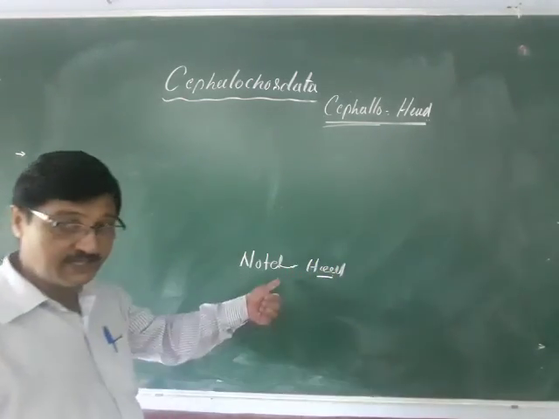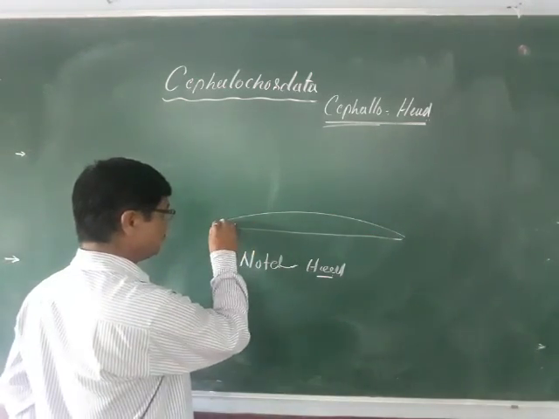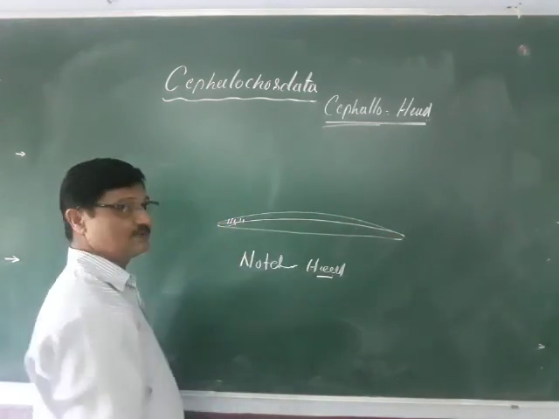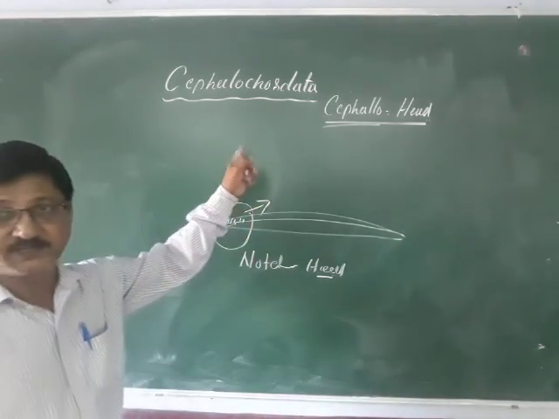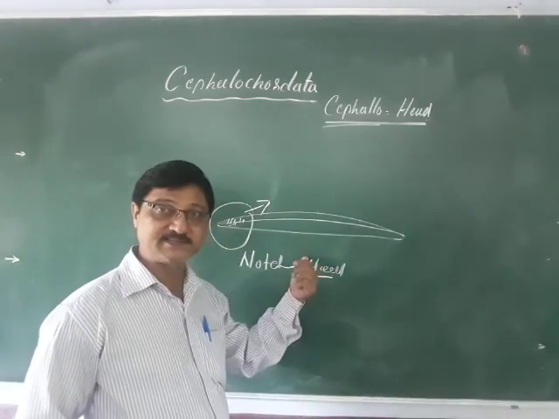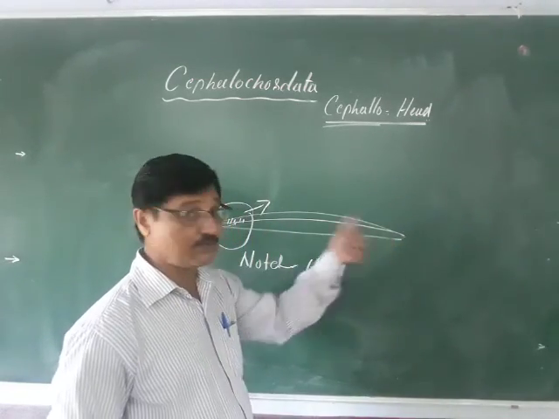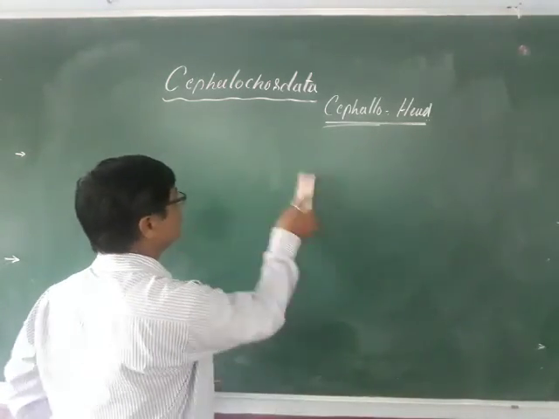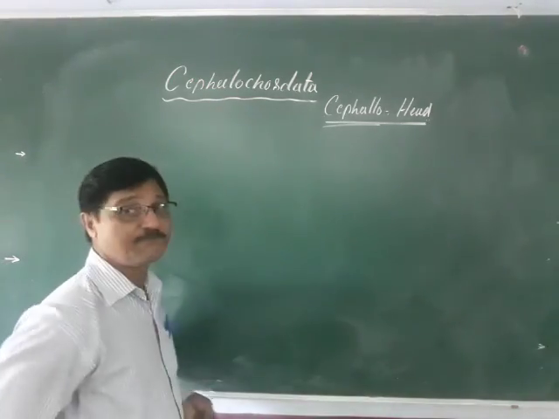Remember, not only the head region. Here you can see the body is elongated like this, here there is the snout, and the notochord is pushed out in the snout region also. It is generally called the head region, but actually there is no clear, distinct head formation in these animals. The anterior part is considered the head and snout, and throughout the body up to the snout, the notochord is present. As a result, we call them cephalochordata.